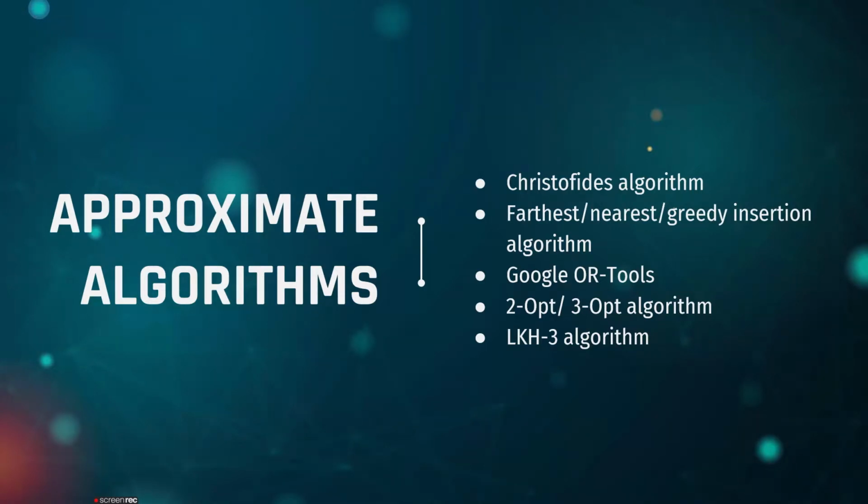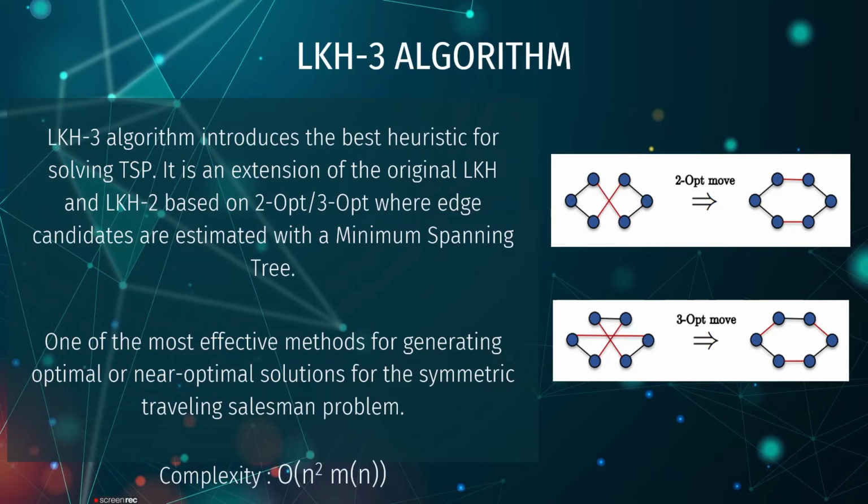Then we have the two-opt algorithm, where the heuristic is based on a move that replaces two edges to reduce the tour length, and similarly three edges for the three-opt algorithm and the LKH3 algorithm. We have the LKH3 algorithm, which is probably the best heuristic for solving TSP, and it's based on 2-opt and 3-opt with a better way to select the edge candidates.